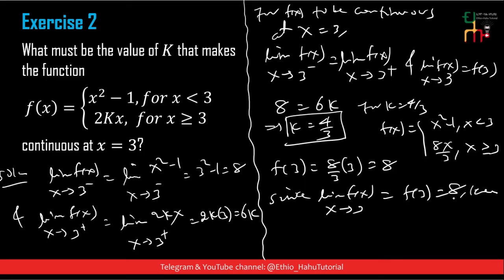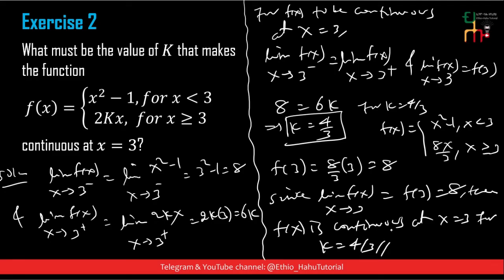the value of k is 4 over 3. Then f of x is continuous at x equal to 3 for k equal to 4 over 3. When k is equal to 4 over 3, the function is continuous at that point.